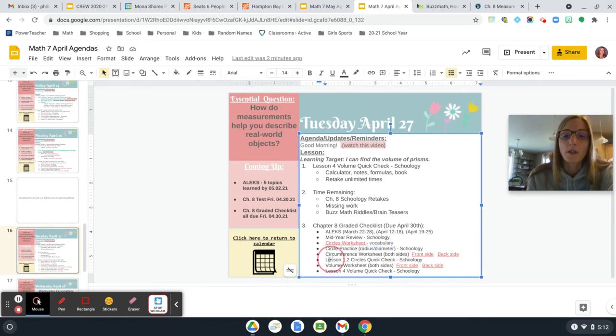The lesson 1 and 2 circles quick check, also in Schoology. Again, if you did not get up to 100% there, you go back in and do it. And then today is lesson 4. There's no reason why you can't take those items in Schoology and go back through and get to 100%. It makes a difference in your grade.